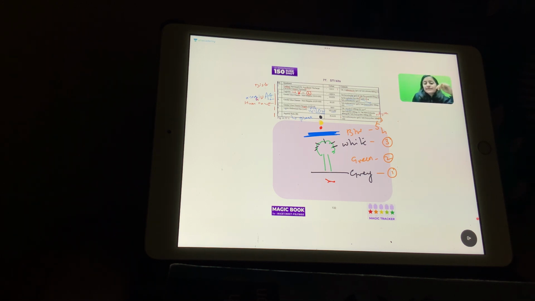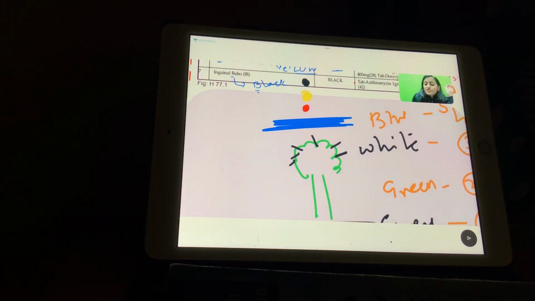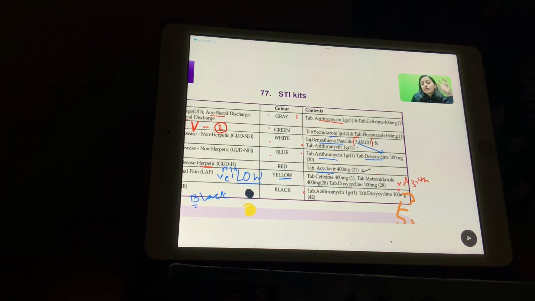6 mein kya hai? 6 is the yellow, the lower abdominal pain. It has 3 drugs, but it does not have azithromycin. What are the 3 drugs present? Cefixime, metronidazole, and doxycycline. Okay, these are the drugs which are present in STI kit 6.